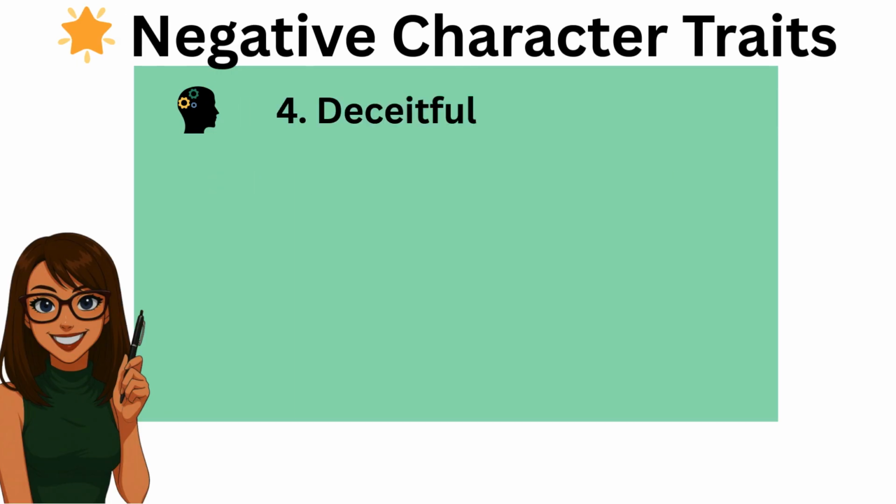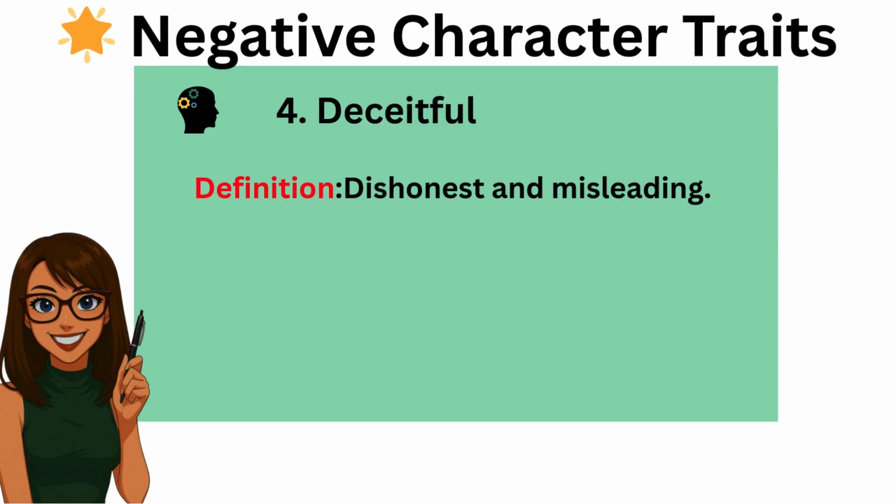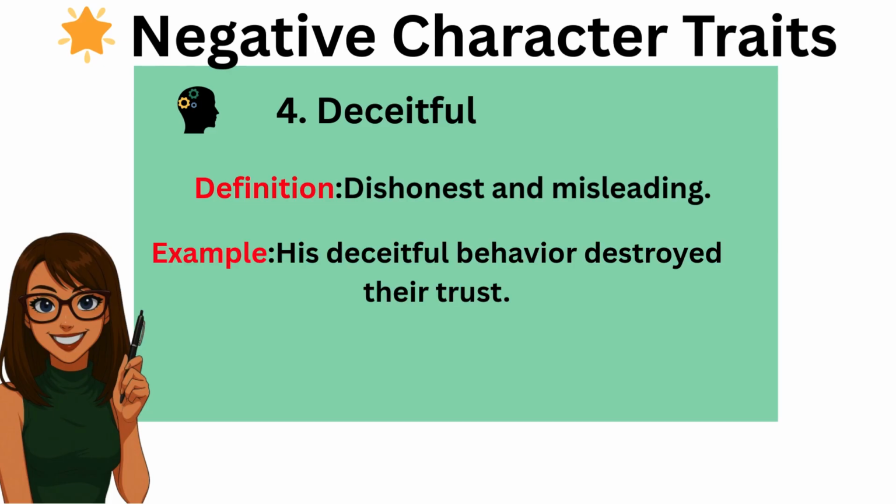Next, deceitful. Definition: dishonest and misleading. Example: his deceitful behavior destroyed their trust.